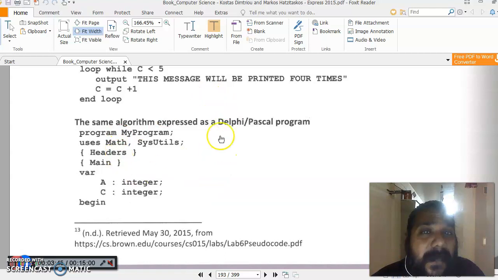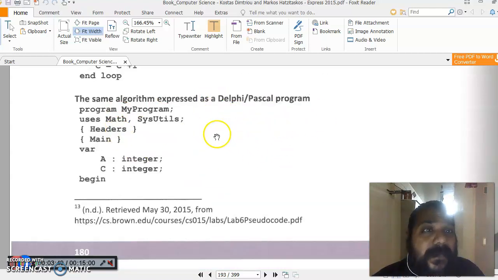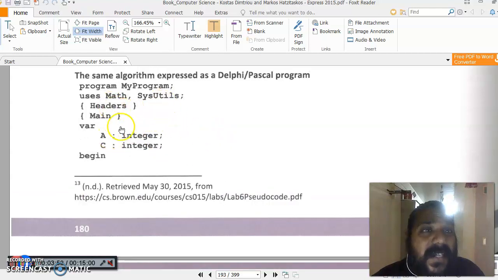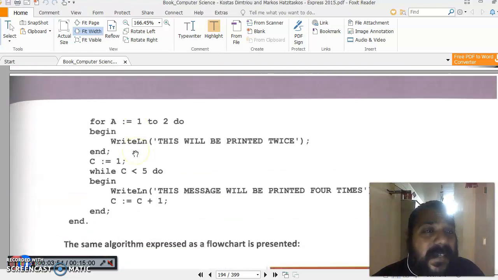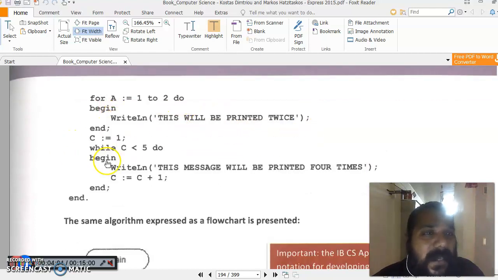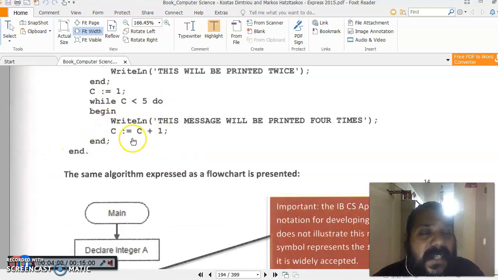Now again, the same program is written in a programming language called Pascal or Delphi. Here they have written variables A and C, begin, and you can see there is a very strong similarity between the pseudocode and this: for A is equal to 1 to 2 do begin, writeln, which prints, and C is equal to 1, while C is less than 5, and they have done the same thing.